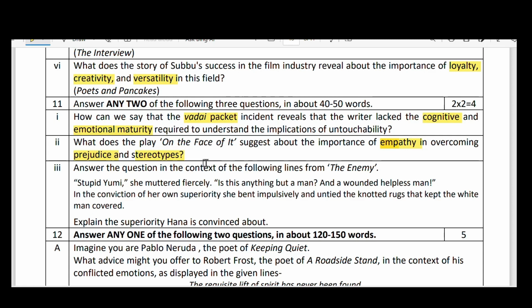Next, the third bit: answer the questions in the context of the following lines from The Enemy. I think you know The Enemy.